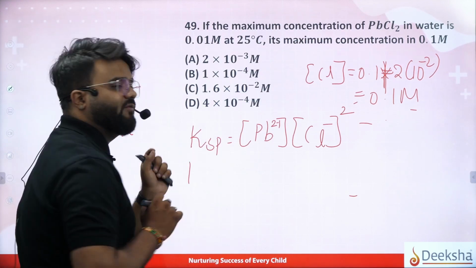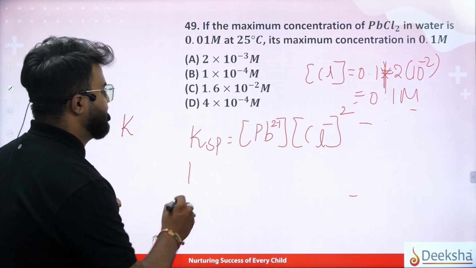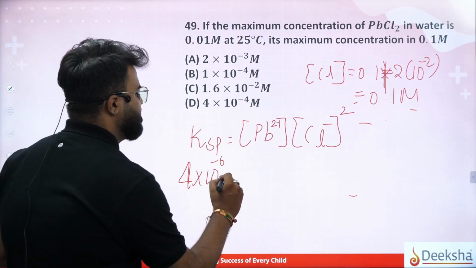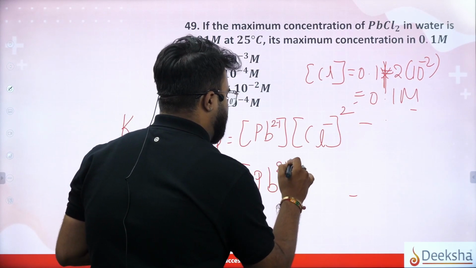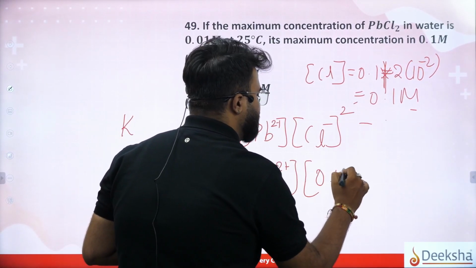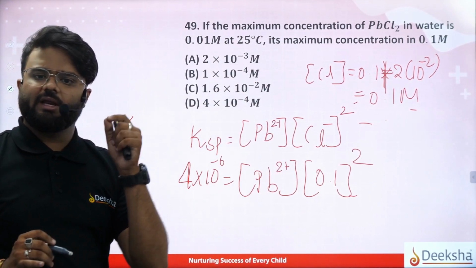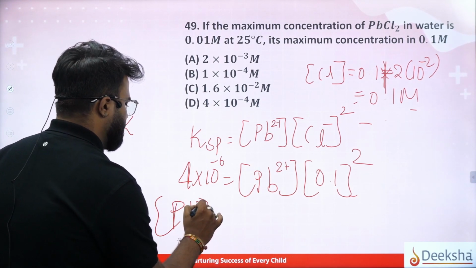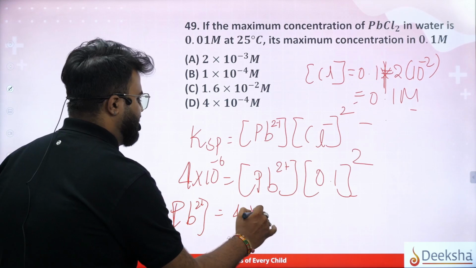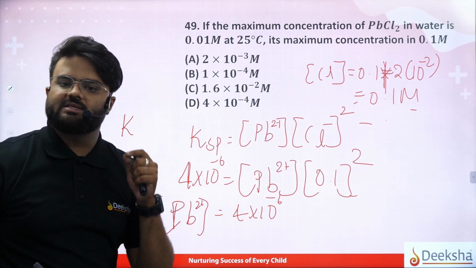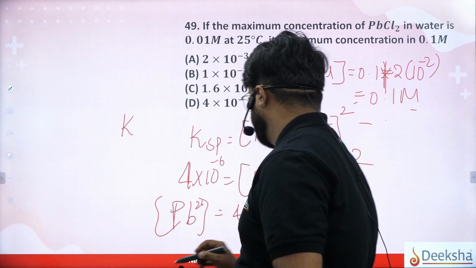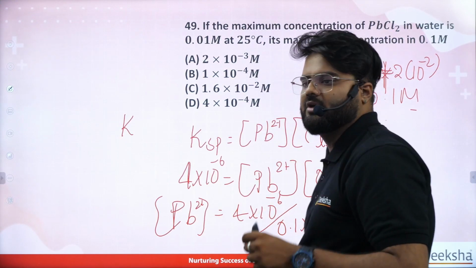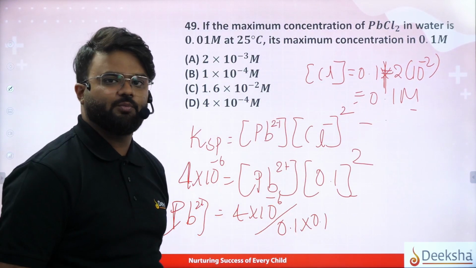So what KSP value have they given? The KSP value we have got is 4 into 10 to the power of minus 6, right? We got the previous KSP value. Pb2+ we do not know. Cl we have got is 0.1 molar, squared. So Pb2+ is equal to 4 into 10 to the power of minus 6 divided by 0.1 molar into 0.1 molar.